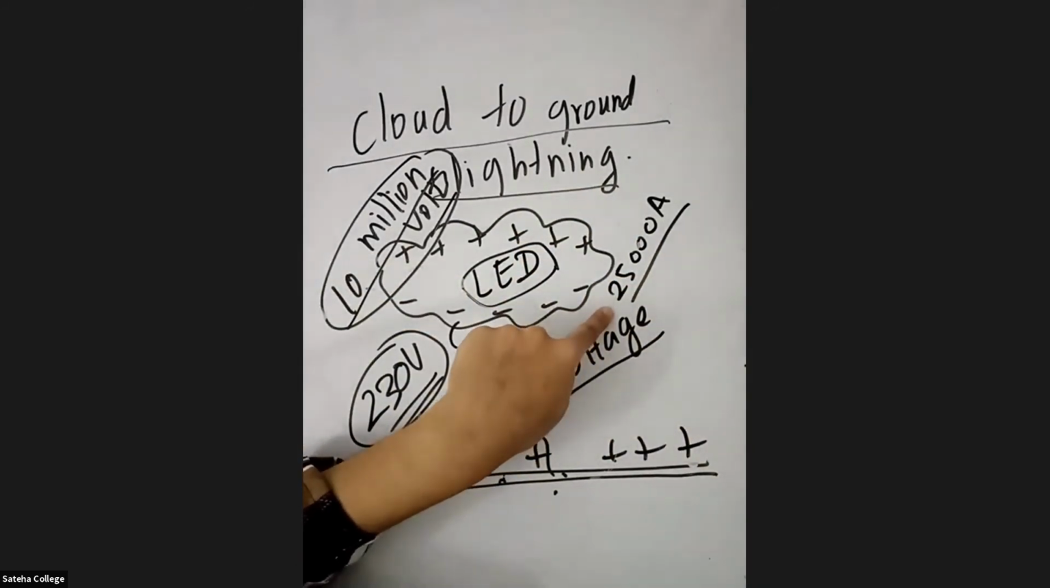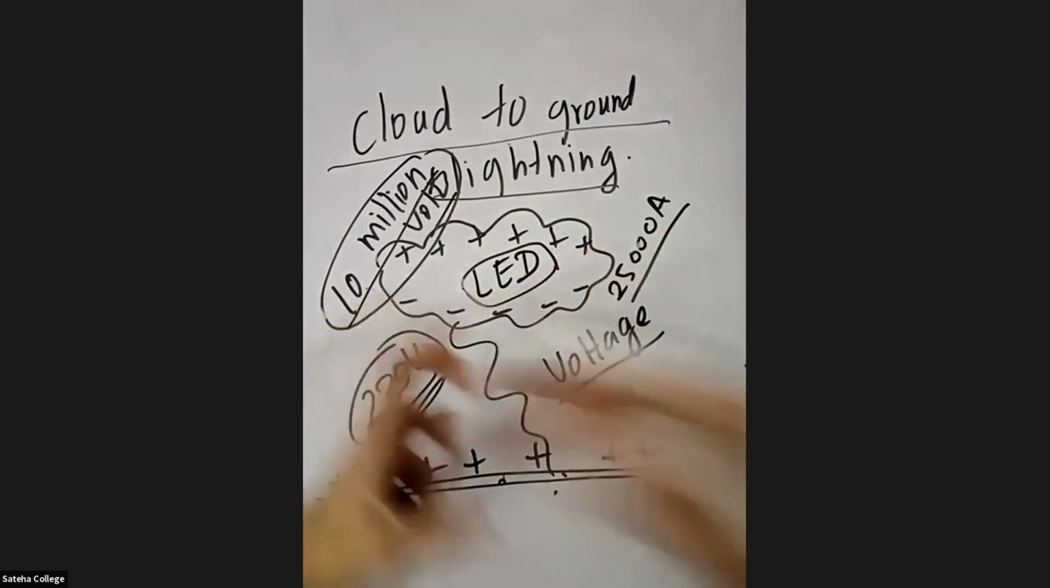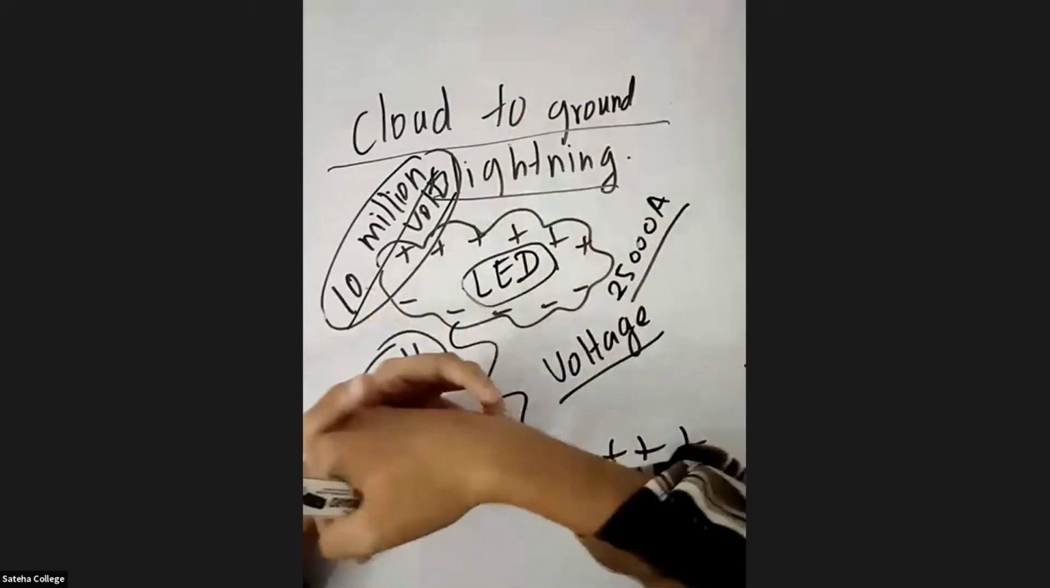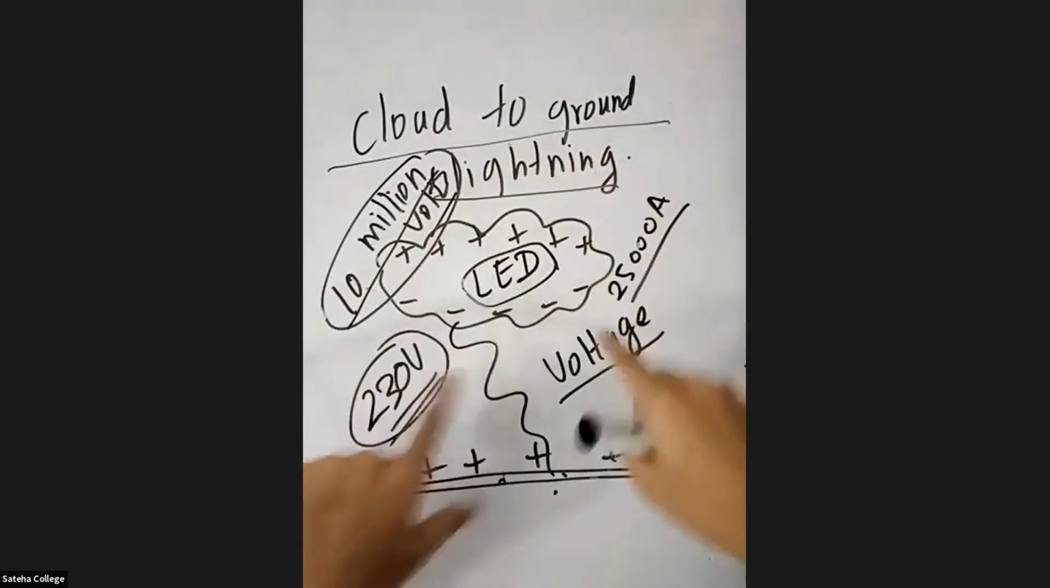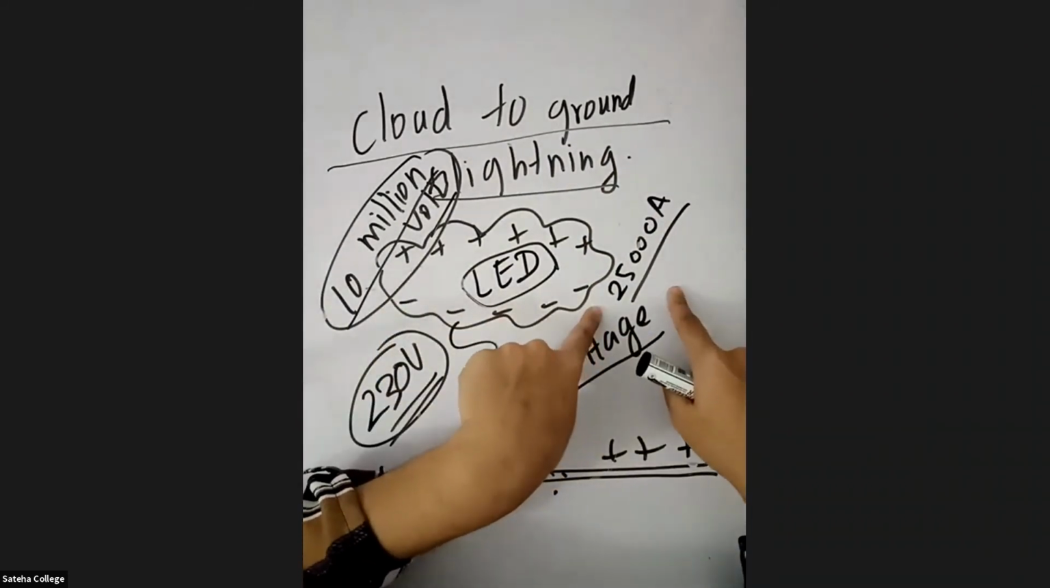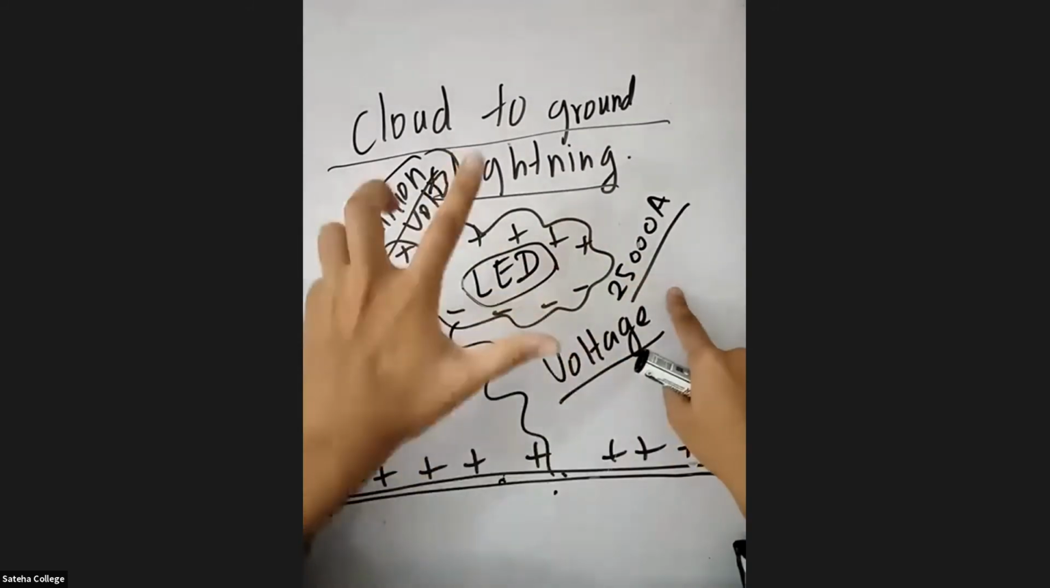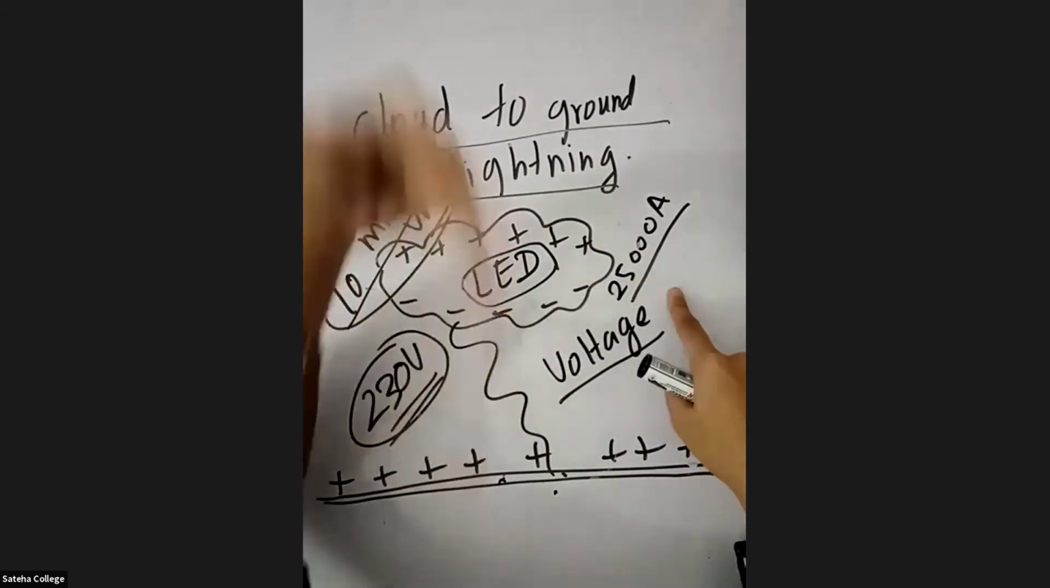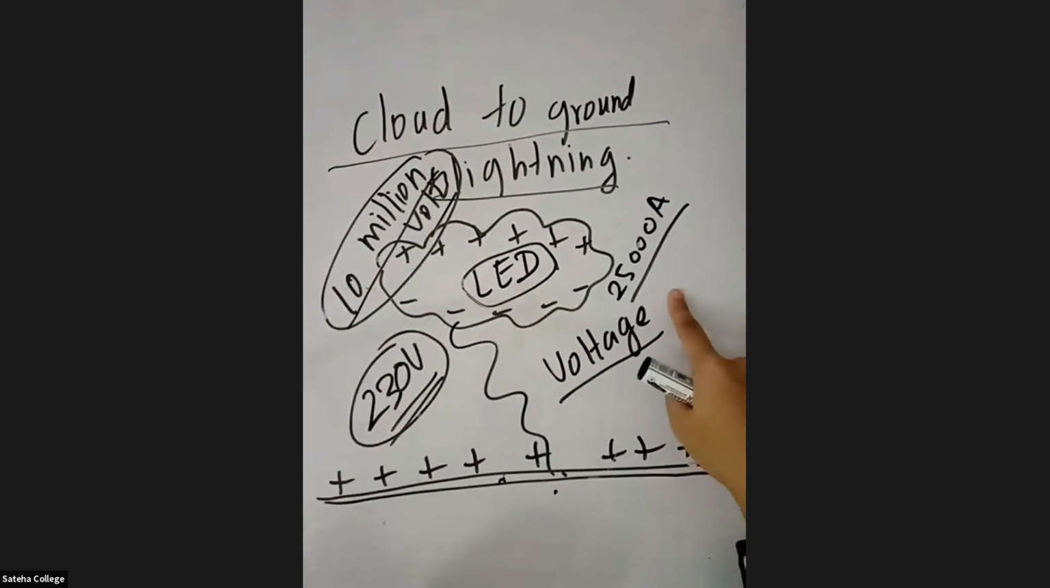How big 25,000 amperes is, right? So it's a very huge amount, right? So when it strikes you directly, you will be dead on the spot, because it supplies 10 million volts and 25,000 amperes. So from this, you will understand how high the voltage and current of lightning is.